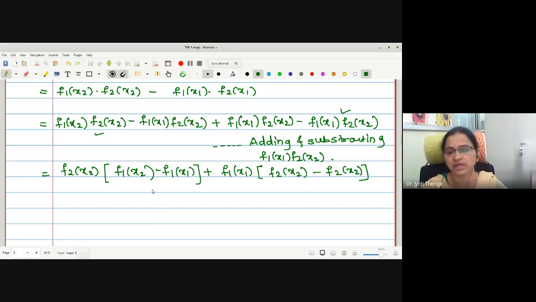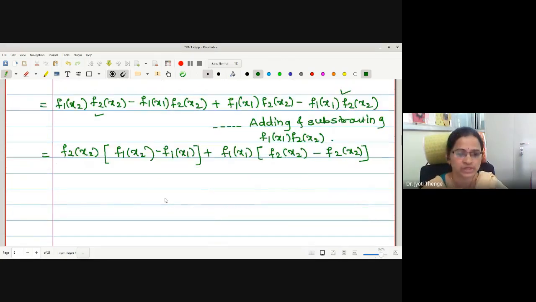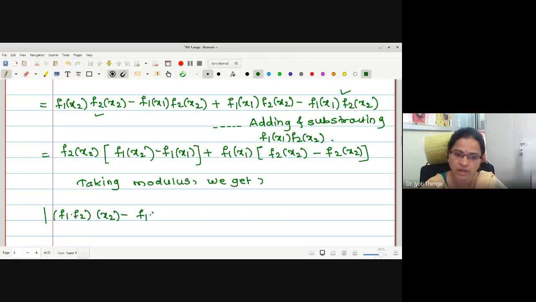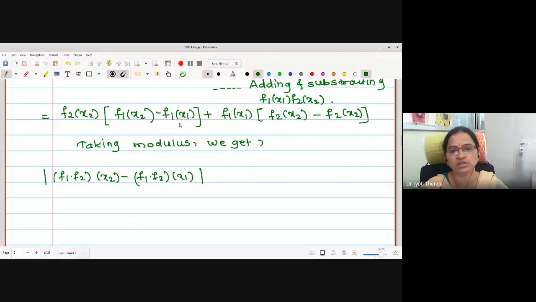Now in the next step we will take the modulus. Taking modulus on both the sides, we get mod of f1 dot f2 operated on x2 minus f1 dot f2 operated on x1. If I take the modulus on this right side, let me separate this over an addition.